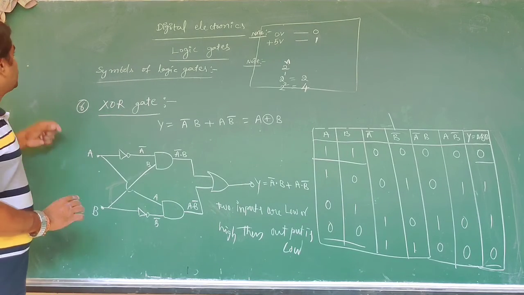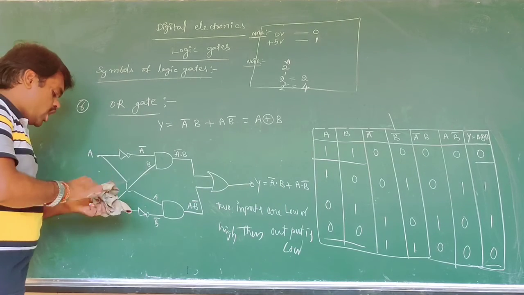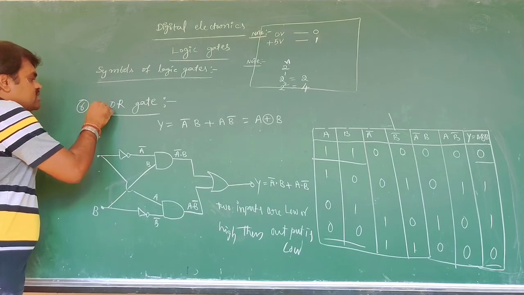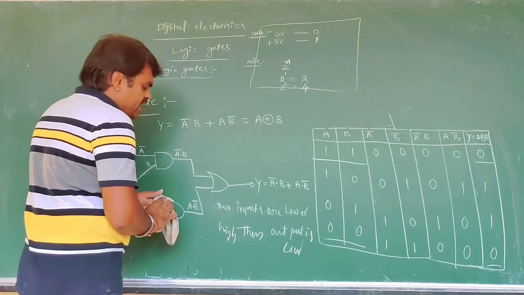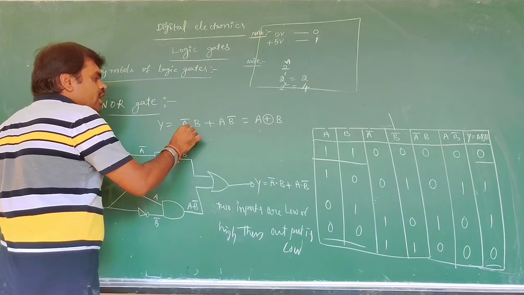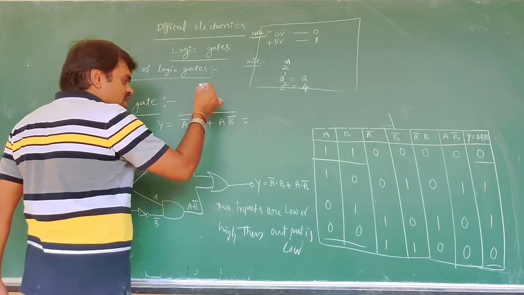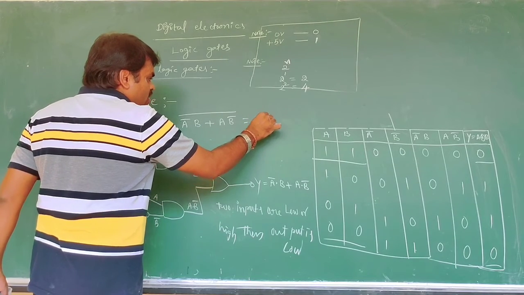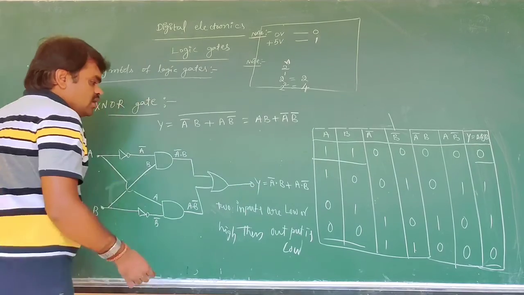Now the exclusive NOR gate, that is the XNOR gate. Same as before, we can modify it with only a whole bar. That operation is AB plus A bar dot B bar.